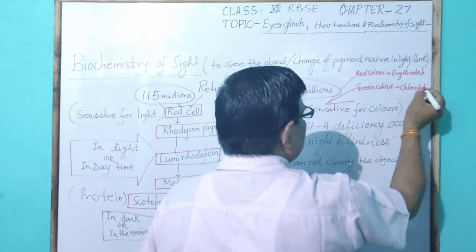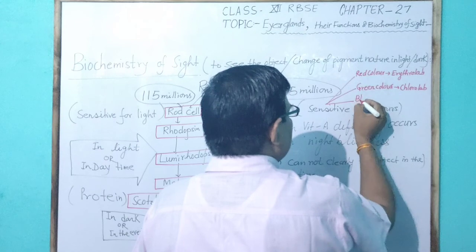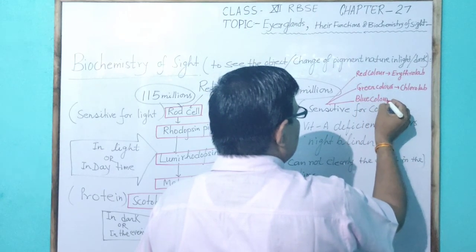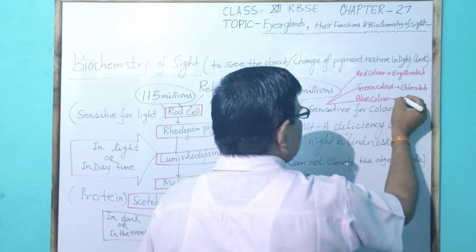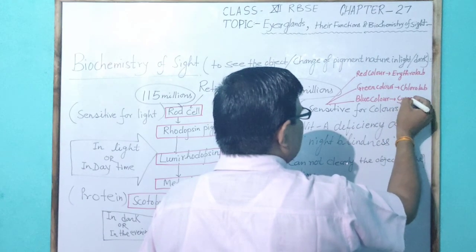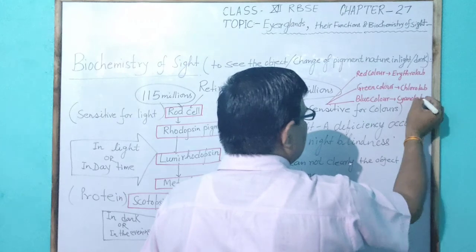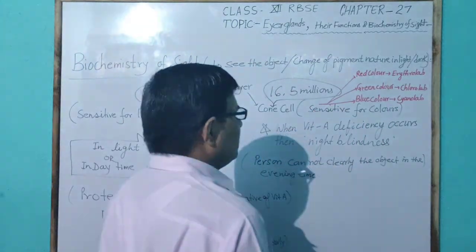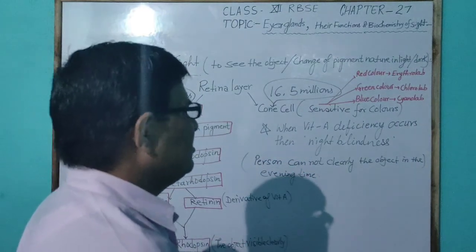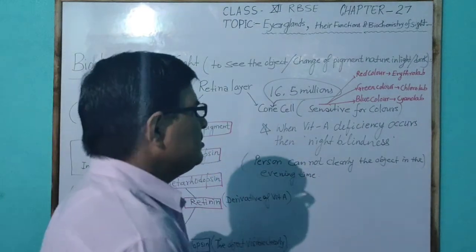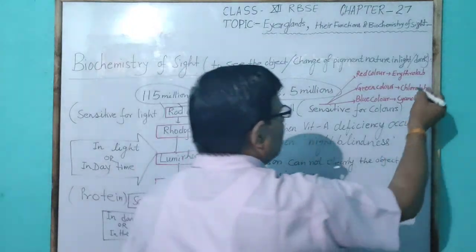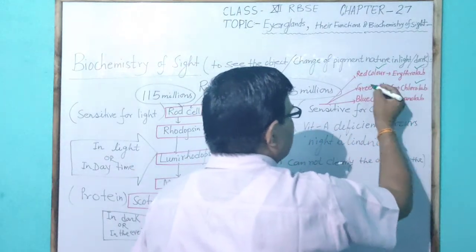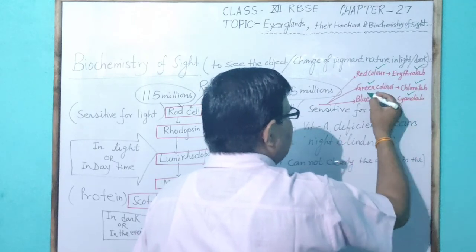For the blue color, the cone cell pigment is called cyanolabe. So these are the pigments for different colors in the cone cell: erythrolabe for red, chlorolabe for green, cyanolabe for blue.